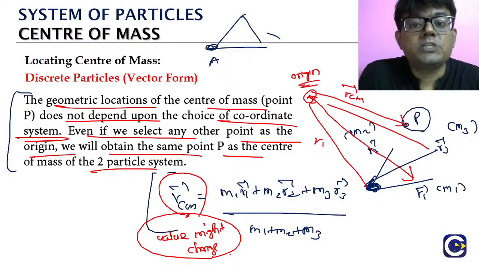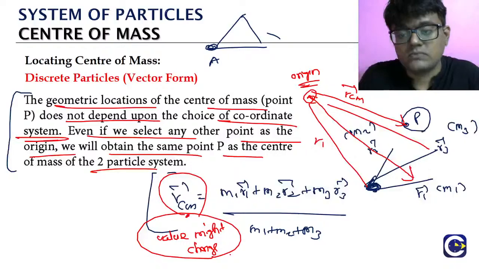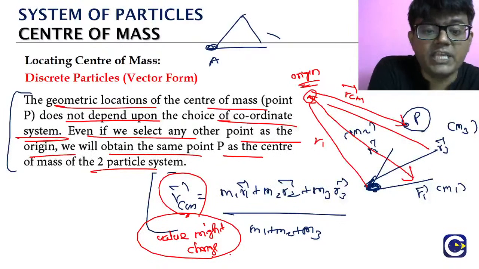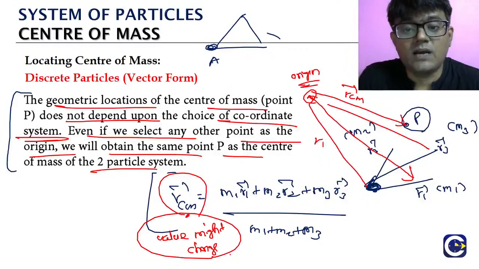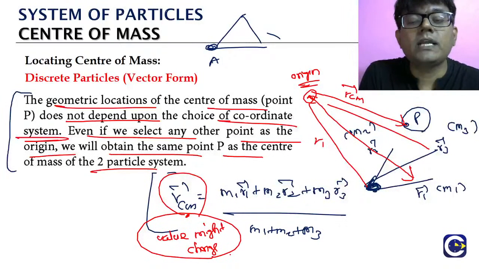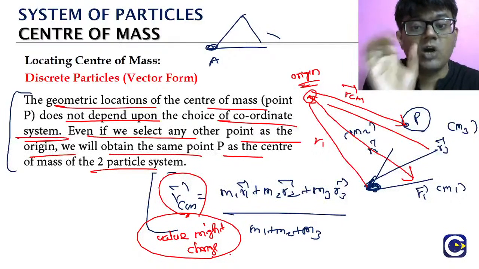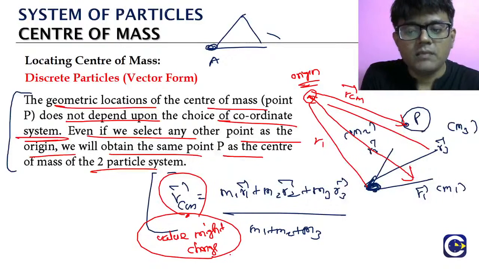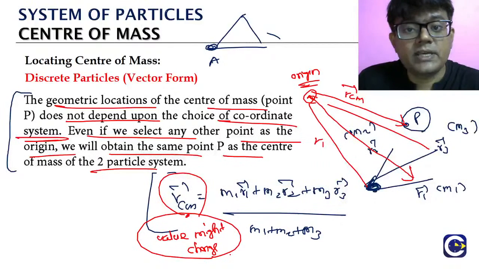The position vector value is dependent upon the origin, but the location does not change. So this is a very important point about what happens to the location of the center of mass. In theoretical questions they can ask: if the origin of the coordinate system is changed, what is going to happen to the center of mass location? The center of mass location does not change; the geometric location does not change. The value of the position vector might change, since it depends upon the choice of the coordinate system.